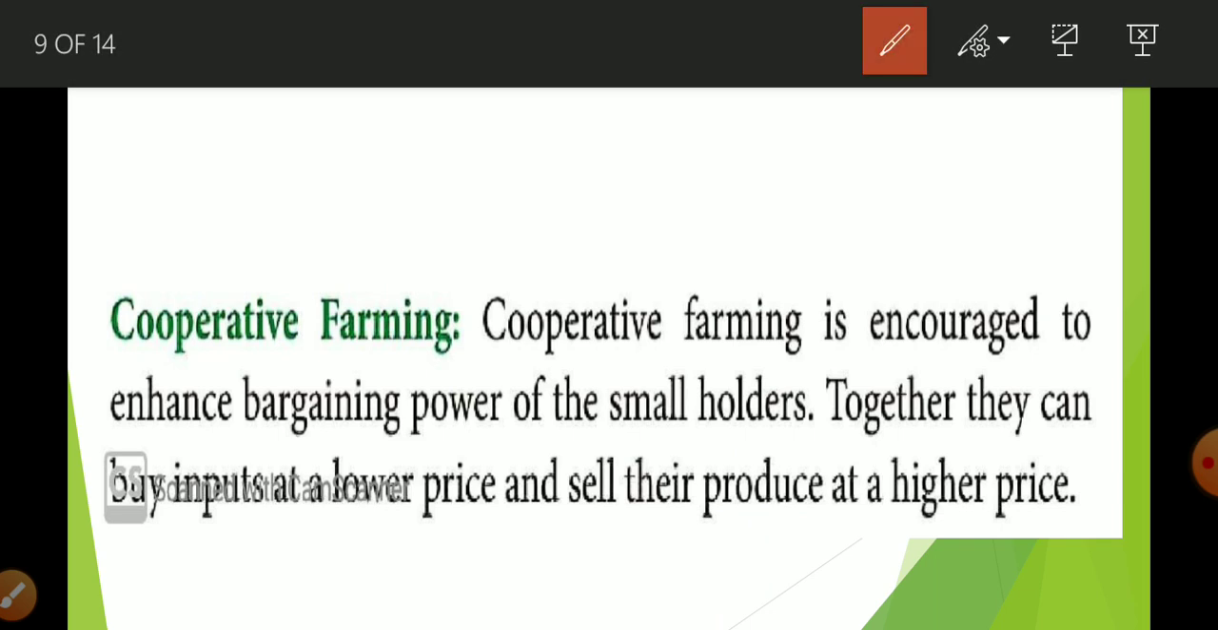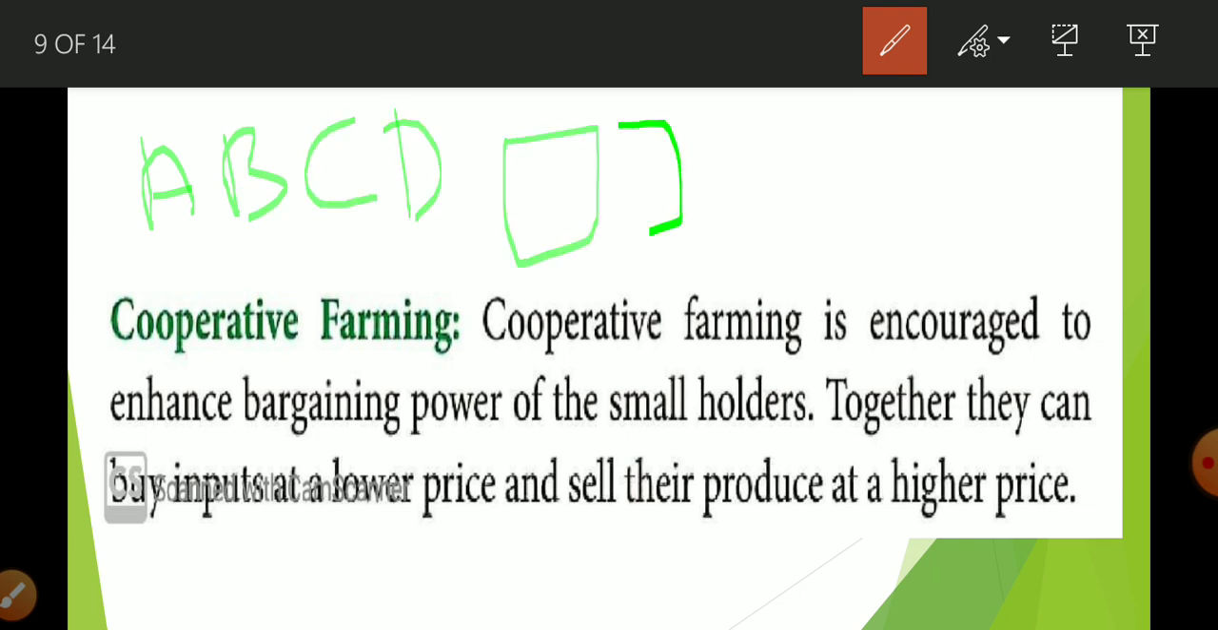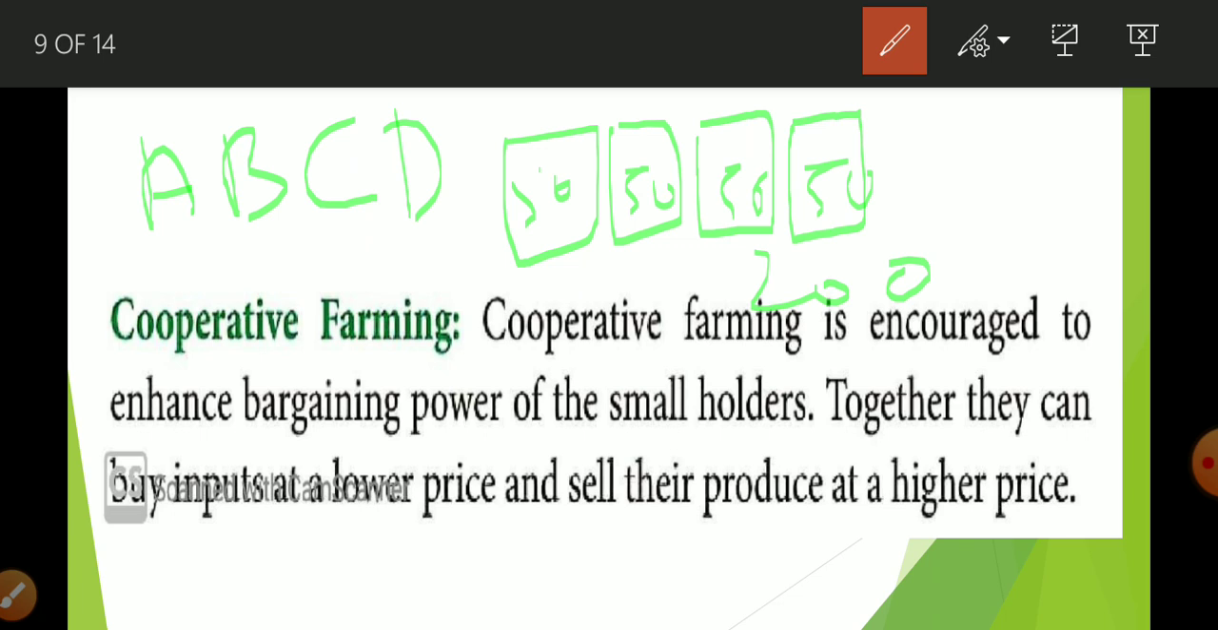Suppose there are four persons, A, B, C, D, and they have their land together, one acre each. If they are doing farming separately, obviously suppose one is spending 50 rupees on seeds, another also 50 rupees, another also 50 rupees. So in this way there is an expenditure of 200 on seeds. But if they adopt cooperative farming, cooperative means there will be no boundary, they start to farm together. So this becomes 4 acres of land.